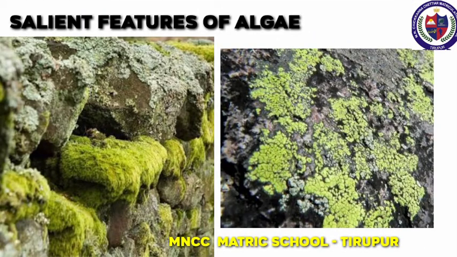Salient features of algae. Algae are chlorophyll bearing plants and are autotrophs. The plant body of algae is called thallus. That is, the plant body is not differentiated into root, stem and leaf. Most of the algae live in aquatic regions.